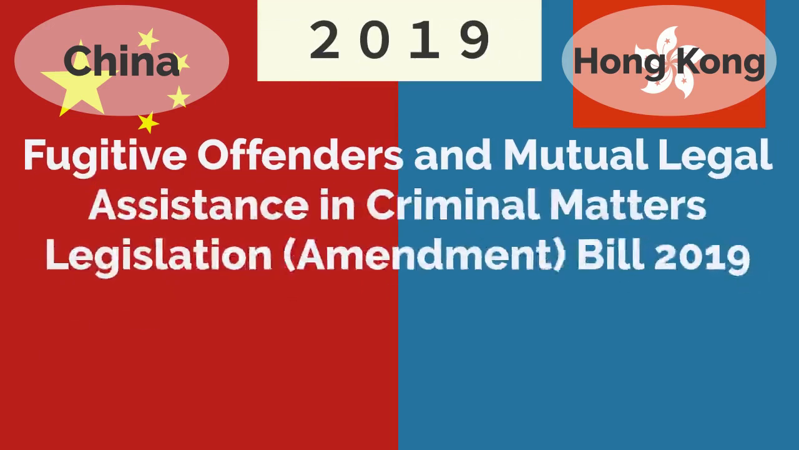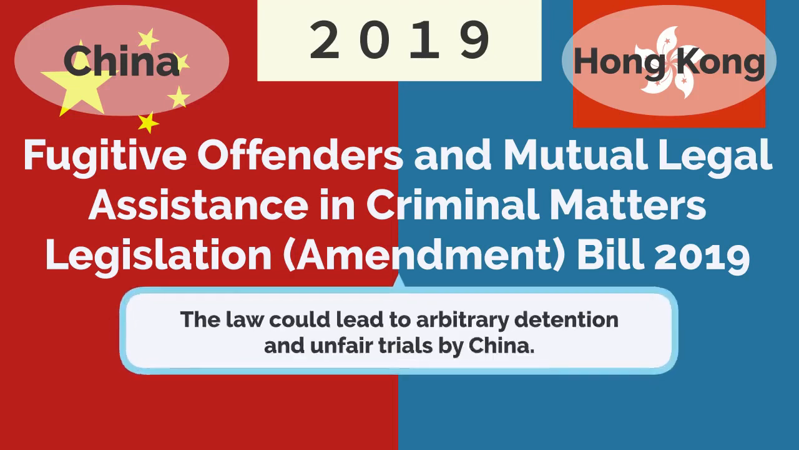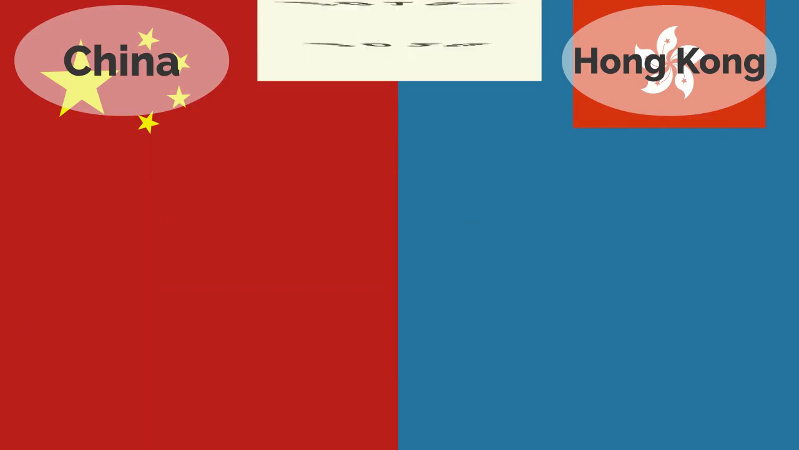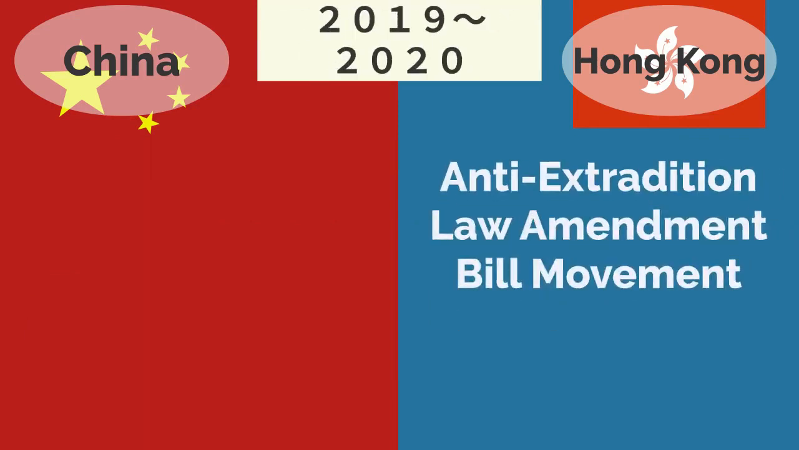In 2019, the Fugitive Offenders and Mutual Legal Assistance in Criminal Matters Legislation Amendment Bill 2019 was submitted in Hong Kong. The law could lead to arbitrary detention and unfair trials by China. From 2019 to 2020, there was a large-scale democratization protest in Hong Kong.